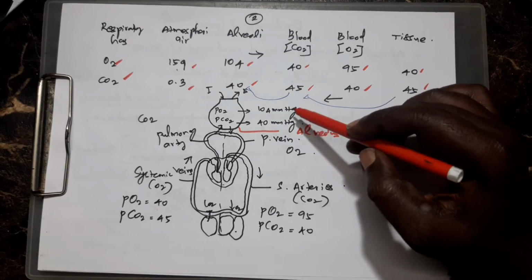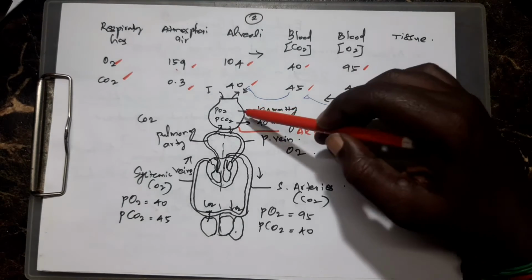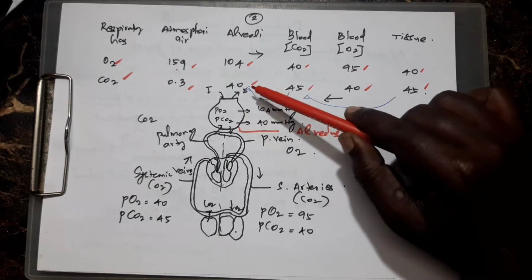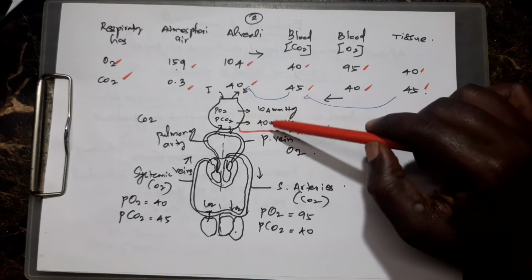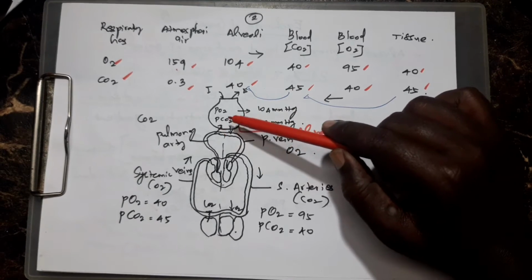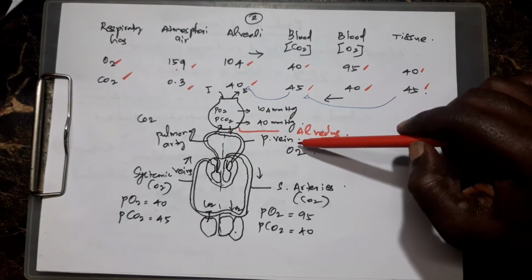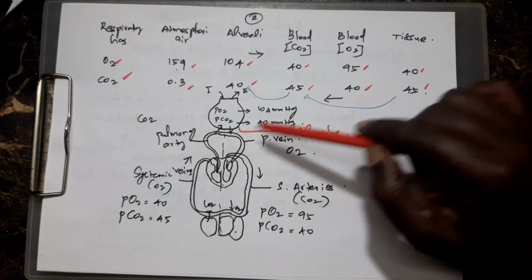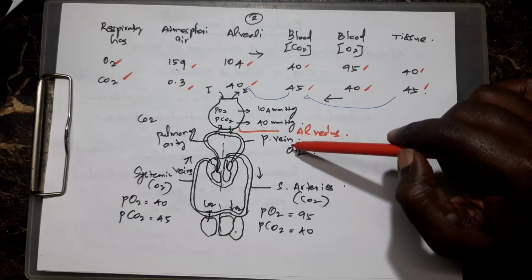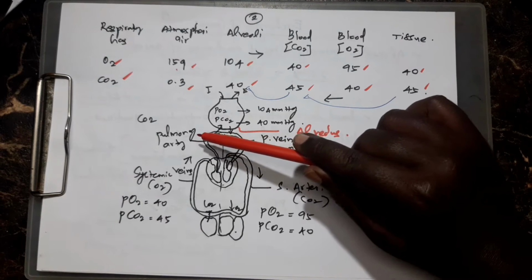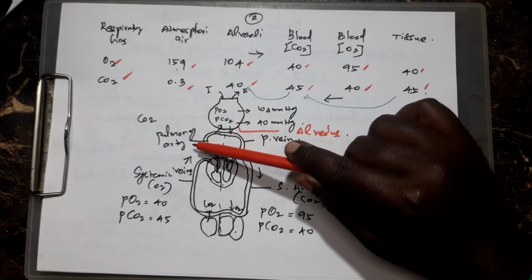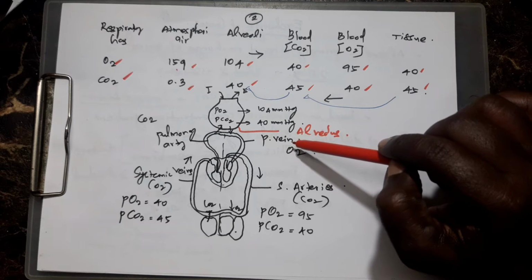That is also shown in your diagrams. You see the alveolar structure, inspiration, expiration. Here in the alveolus the PO2 level is 104 and PCO2 is 40 mmHg. This side is fully CO2 blood, this side fully O2 blood. The pulmonary artery carries CO2 blood. This side is O2 blood, carried by the pulmonary vein. Only one artery carries CO2 blood, deoxygenated blood, the pulmonary artery. Only one vein carries oxygenated blood, the pulmonary vein.